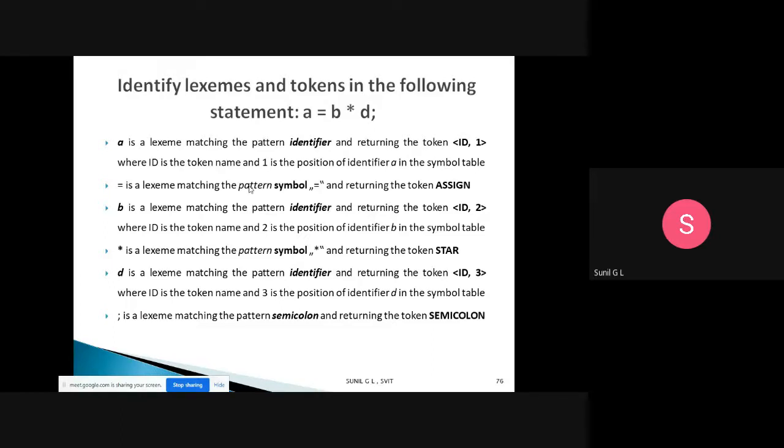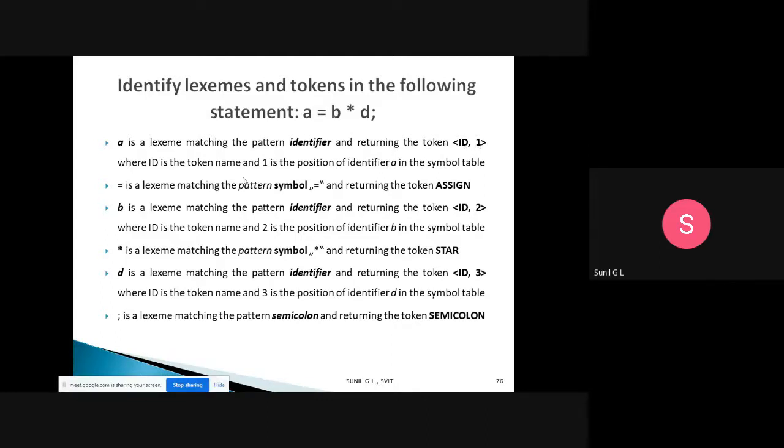See here, A is a lexeme. When you divide the statement, everything becomes a lexeme. The matching pattern for A is identifier, and the token returned is ID comma 1. ID means identifier, and 1 is the position of that identifier in the symbol table.